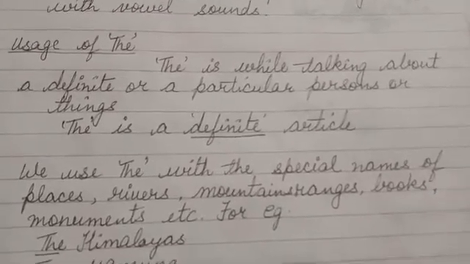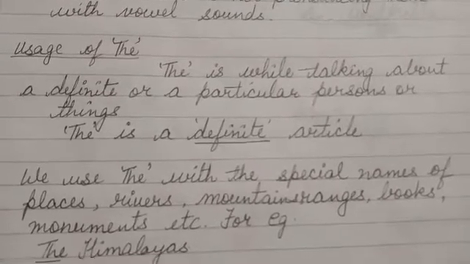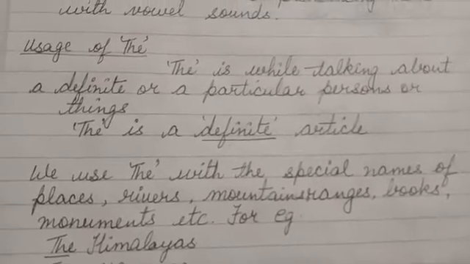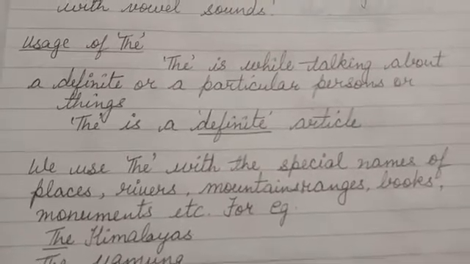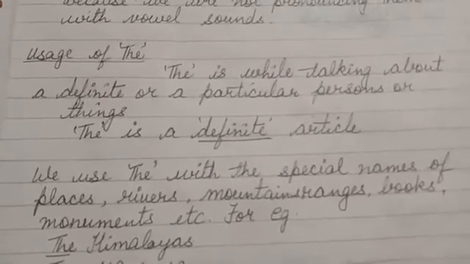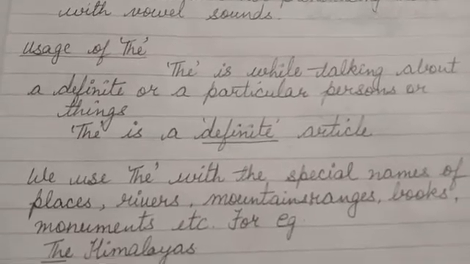The boy sitting under the tree is crying. Now this is specified. I have specified the boy who is sitting under the tree and crying.